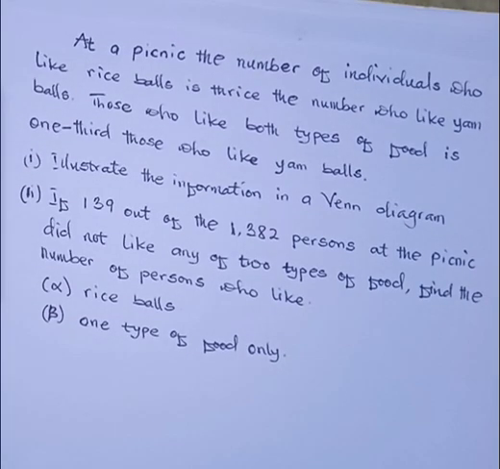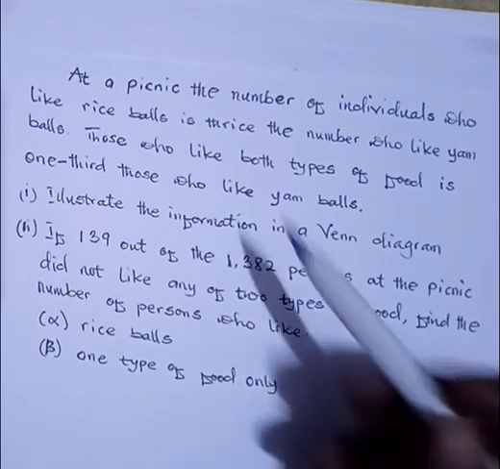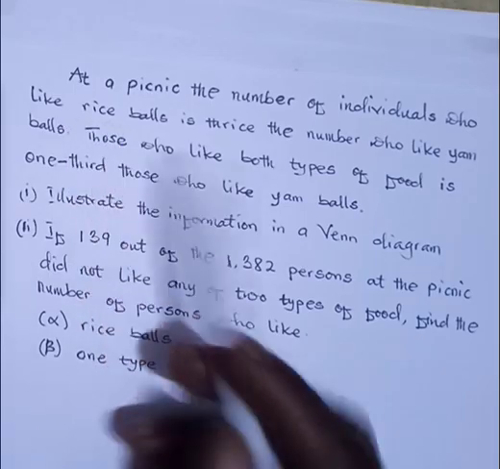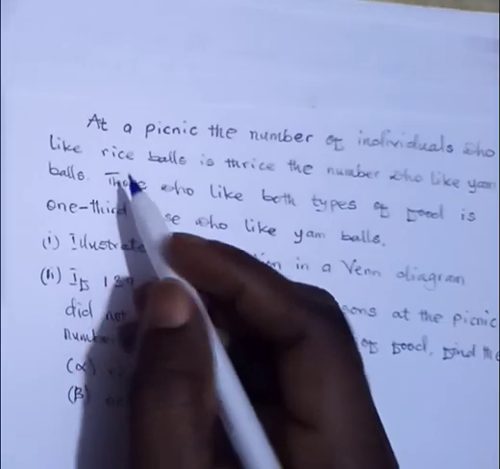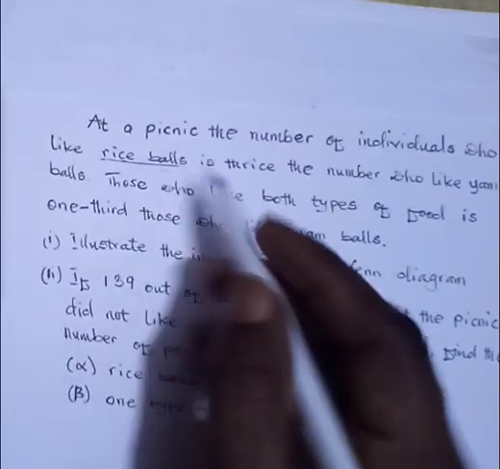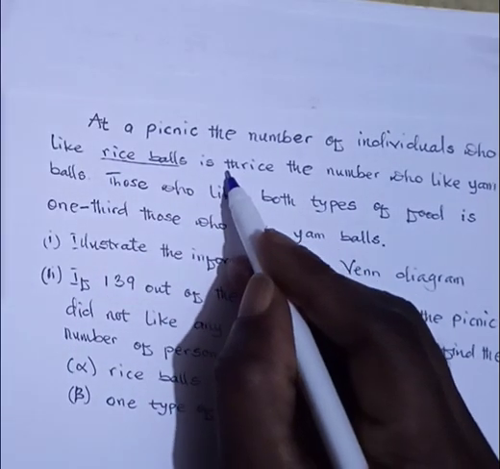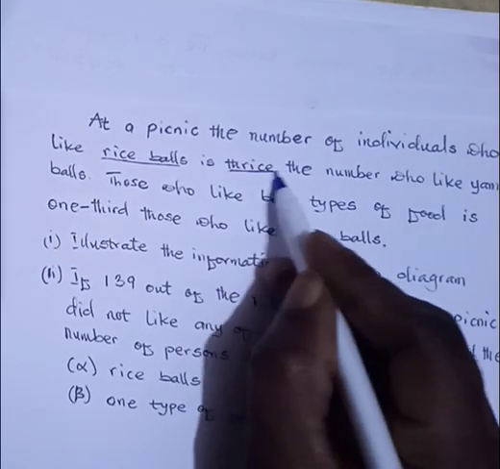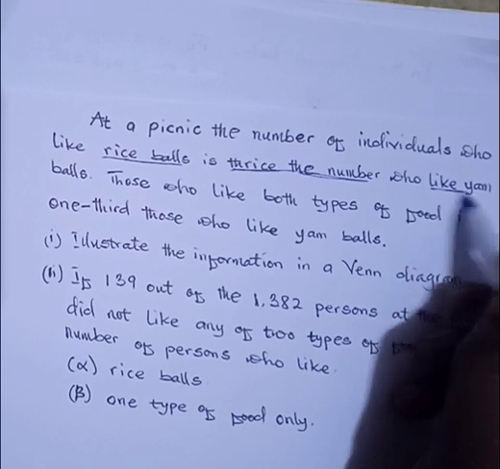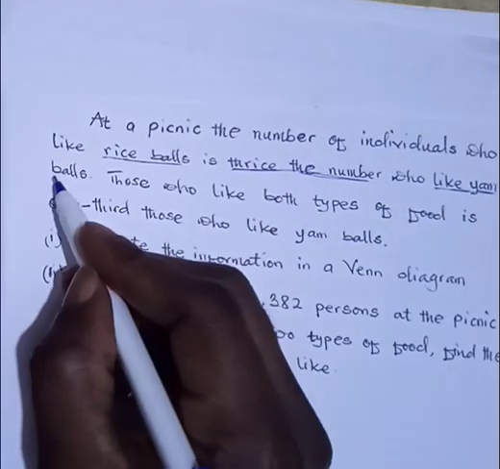It says the number of individuals who like rice balls. So we are looking at one item, which is rice balls, and it is thrice the number of those who like yam balls.